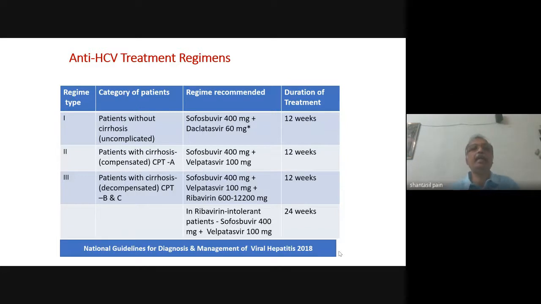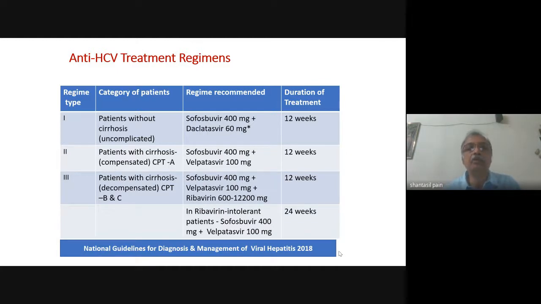Now, regarding the anti-HCV treatment regimens, we divide our patients into 2 groups, whether the patient is having cirrhosis or not. And if the patient is having cirrhosis, then we subgroup them into whether they have decompensated cirrhosis or compensated cirrhosis. So we have 3 sets of patients: without cirrhosis, patients with cirrhosis but compensated, that is Child-Pugh A, and patients with cirrhosis who are decompensated, Child-Pugh B and C.